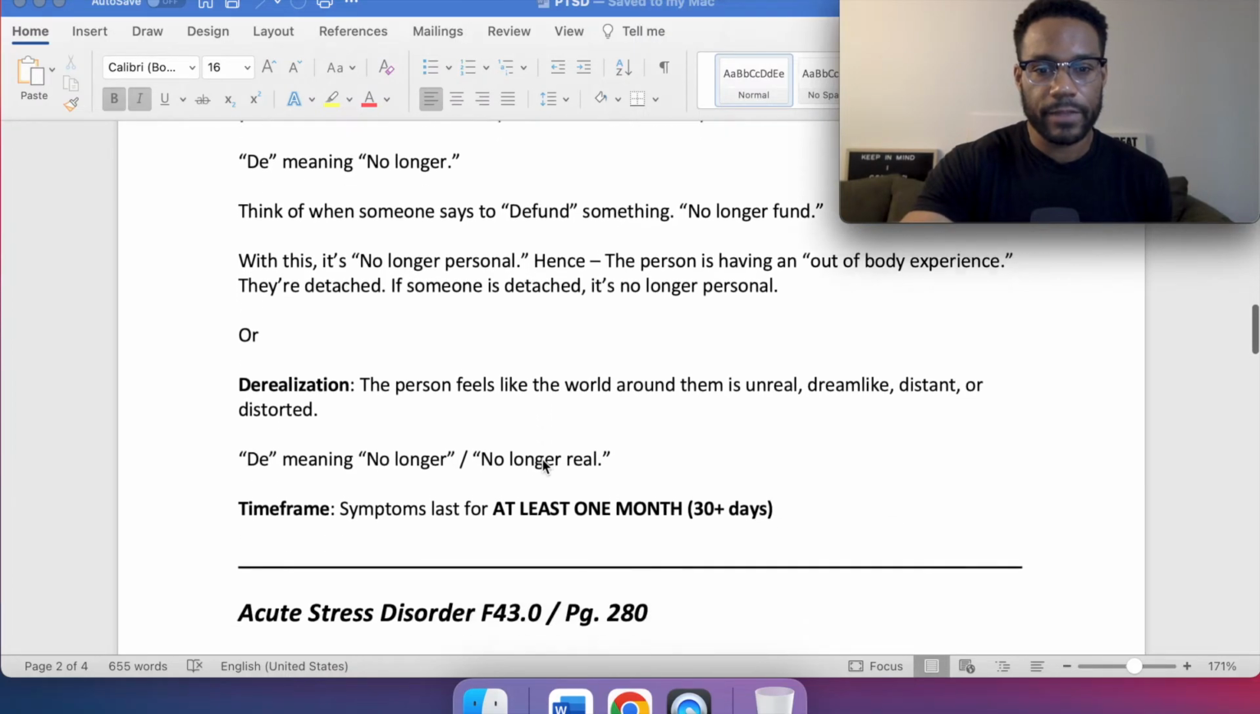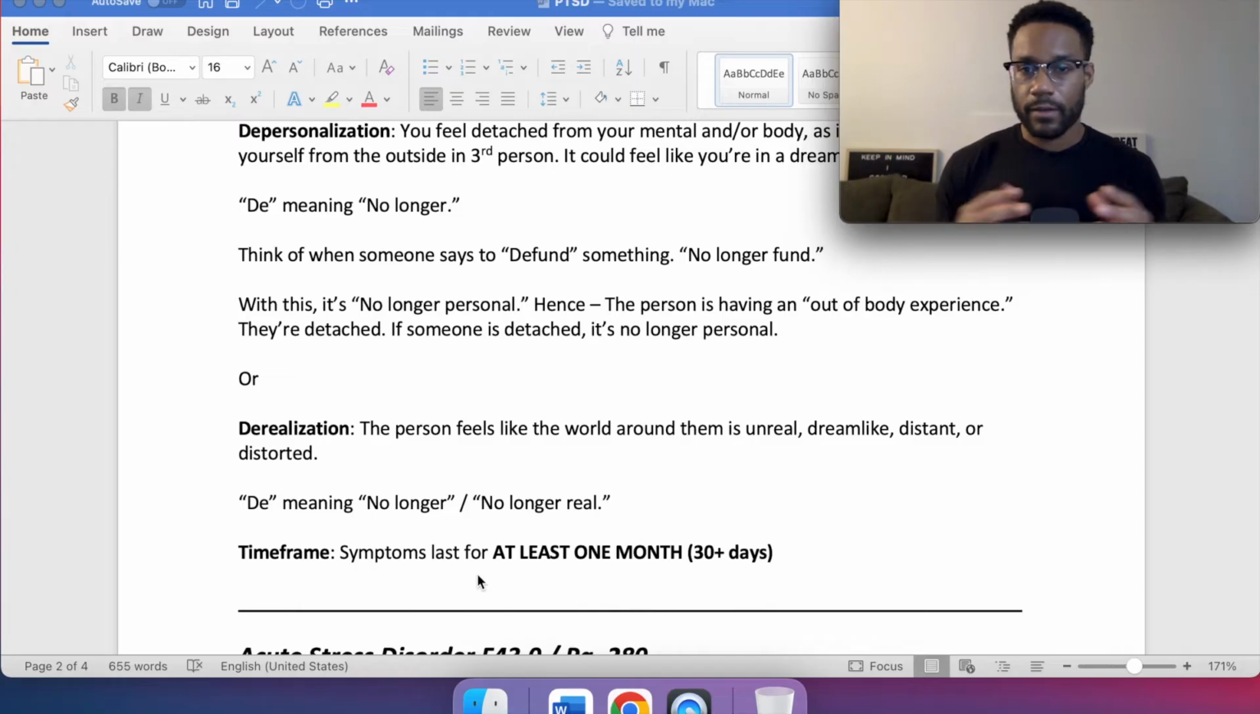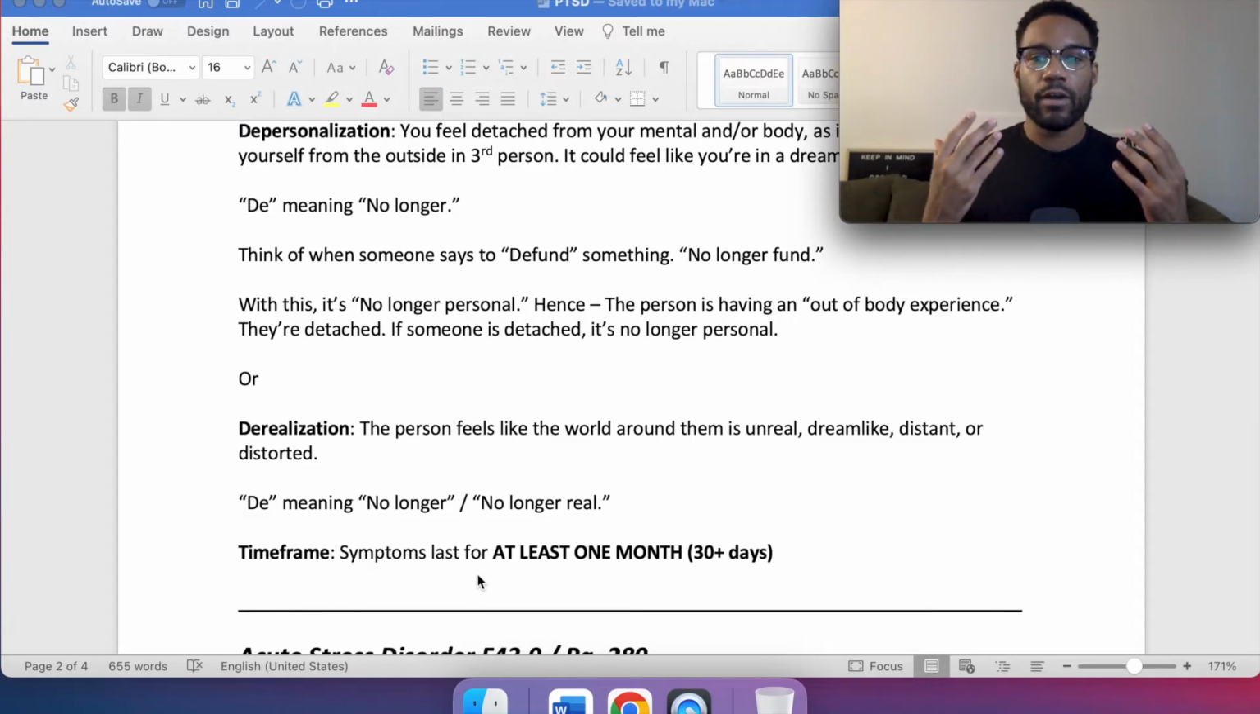And the time frame: symptoms last for at least 1 month, so 30 days plus. After the traumatic event, whatever that event may have been, the symptoms have to be present for at least 1 month to be diagnosed with PTSD. If it's been a week, 2 weeks, 3 weeks, not yet. It really could be PTSD, but not yet. Once it hits that 30-day plus marker, it has now met the criteria to be diagnosed with PTSD.